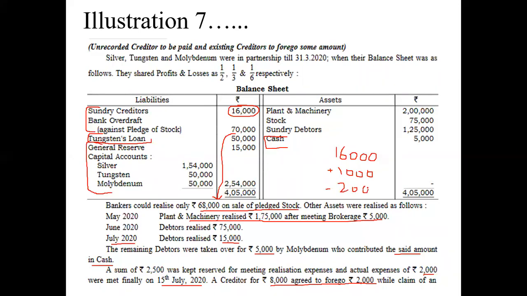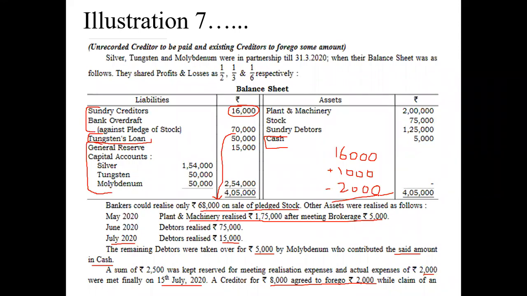So ultimately the net creditors we have to pay is 15,000. Okay, 16,000 plus 1,000 comes to 17. 17 minus 2 comes to 15,000 total creditors we have to pay. Is it okay to all of you?